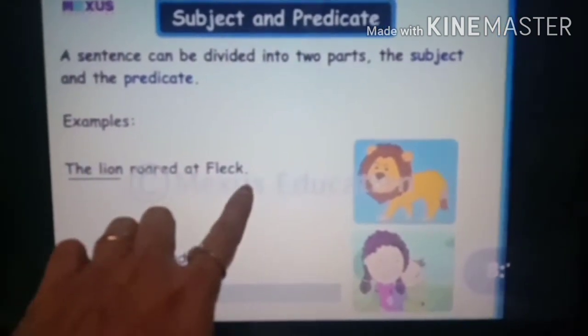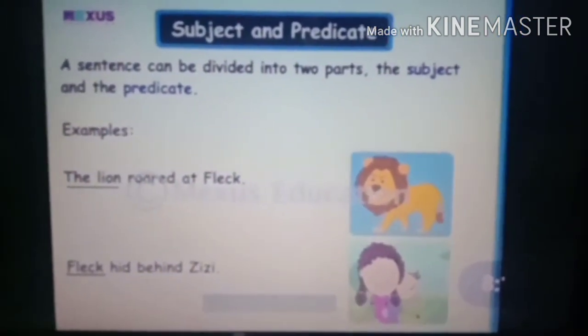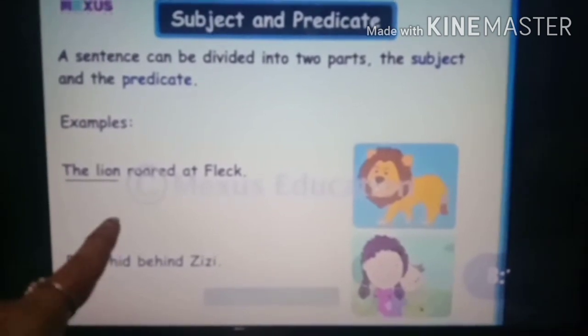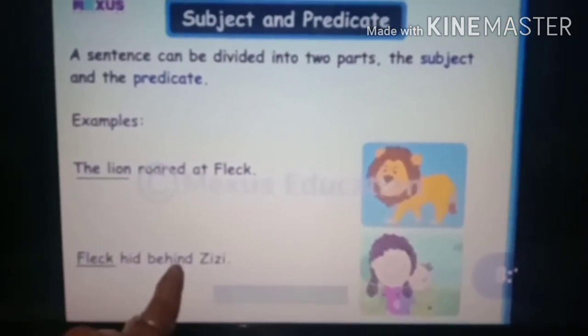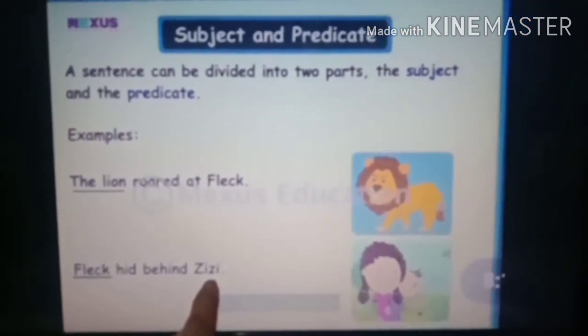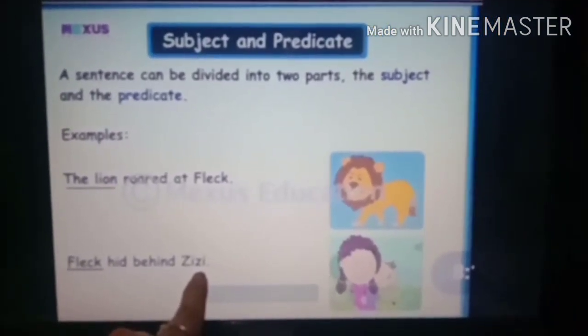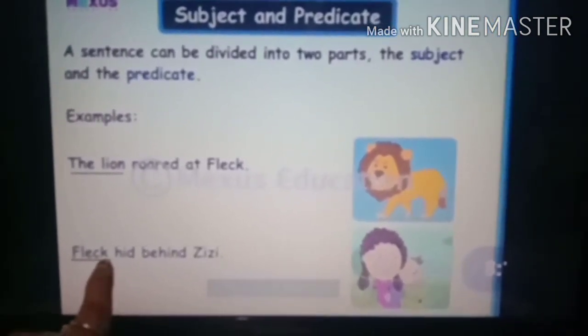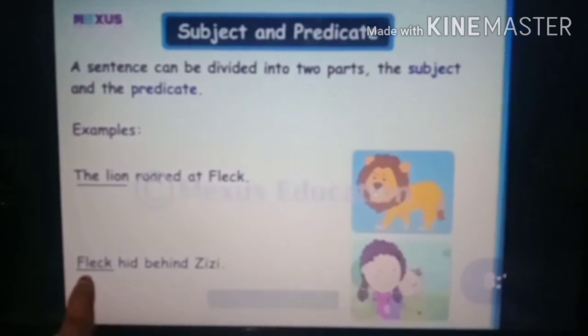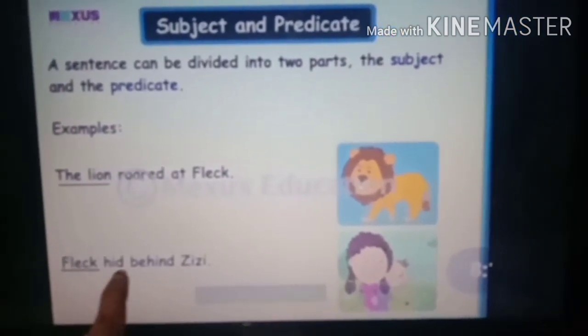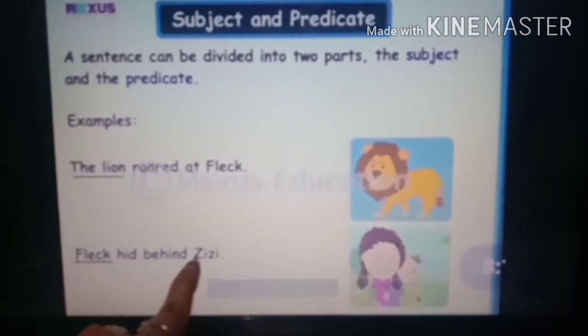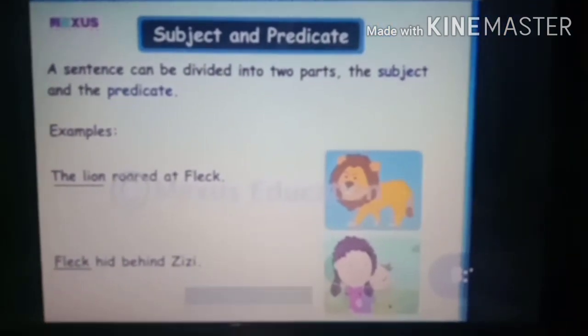Roared at Fleck. So this is the predicate. Understood students? See the next one. Fleck hid behind Zizi. About whom are we talking in this sentence? We are talking about Fleck. So Fleck is the subject. And what is given about Fleck? Hid behind Zizi. So this is the predicate. Understood?